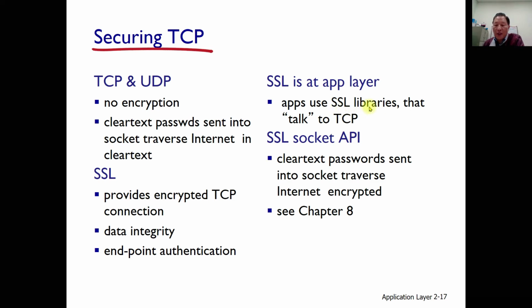Applications use SSL libraries, and that is talking to TCP. Above the transport layer protocol is the application protocol. In the application layer, this SSL is located. And with the SSL socket API, a clear text password sent into the socket traverses the internet encrypted. Mainly those security issues are discussed in chapter 8 in the 7th edition.